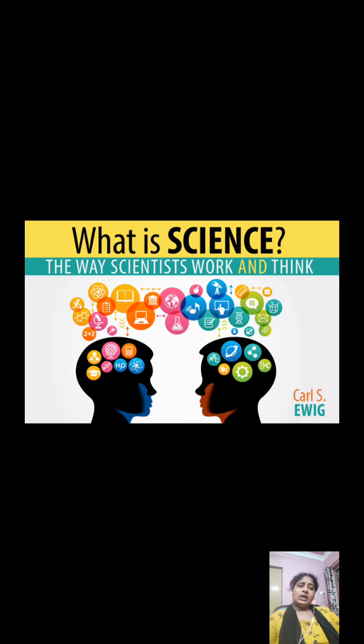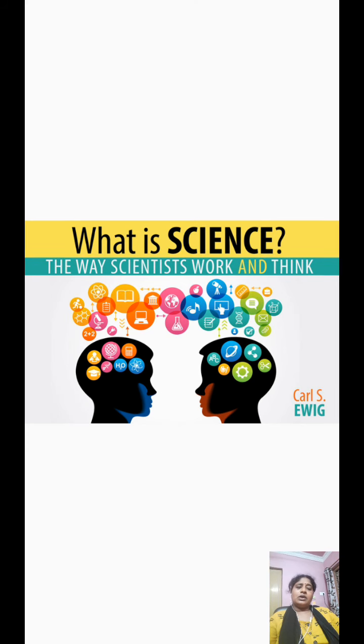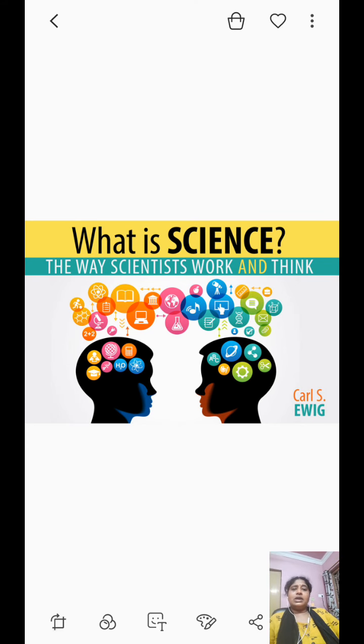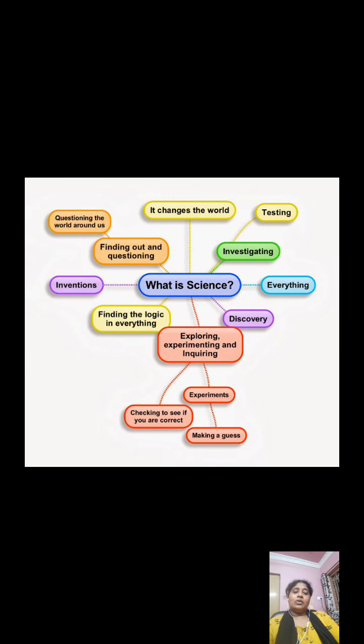They are very keen observers. Until they get the reason or answer to their questions, they will never stop working. They are very hardworking, with a lot of patience. These are a few characteristics of the people we call scientists.